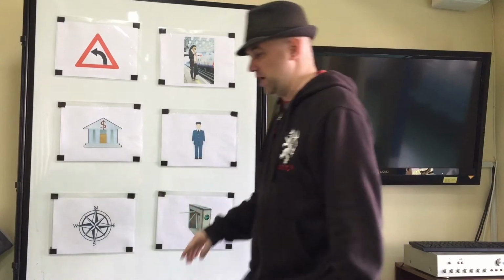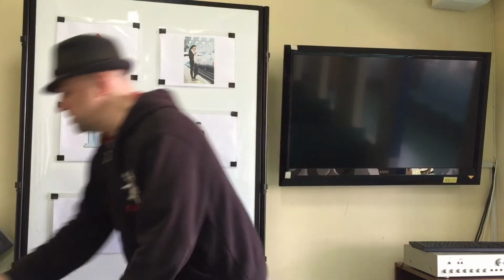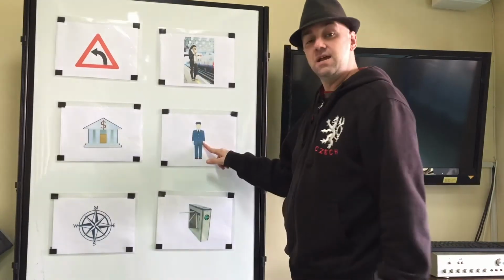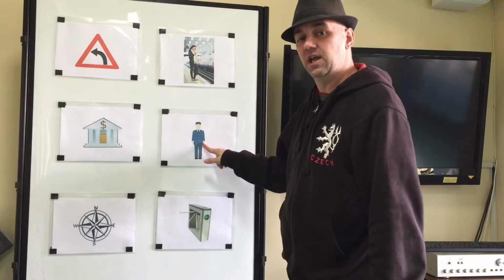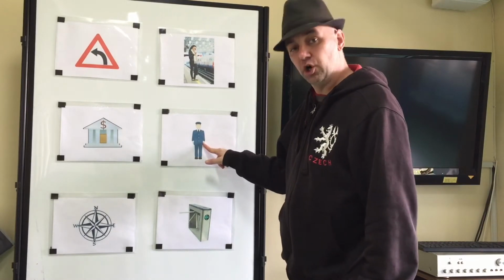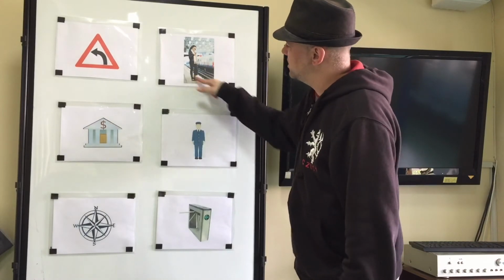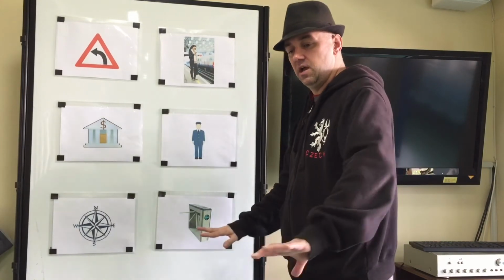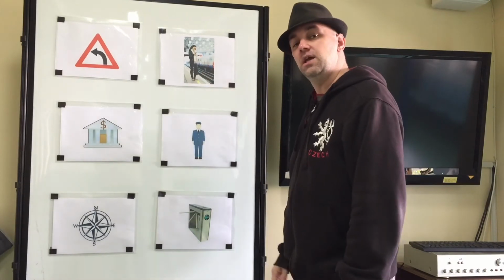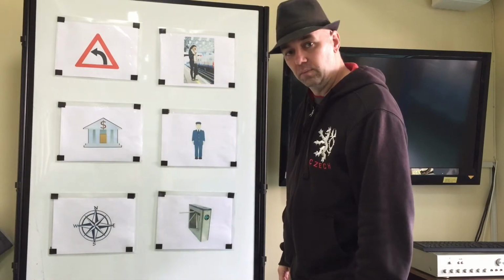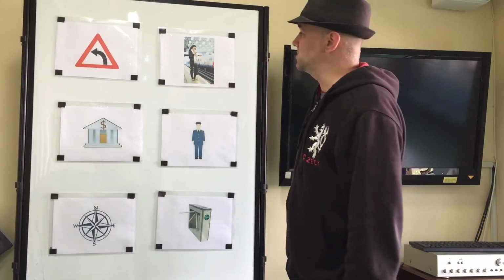This person wears this hat. And this person is the conductor. Say it again. Conductor. Good. Okay, and we see that she is waiting on the what? Waiting on the platform. Say it again. Platform.